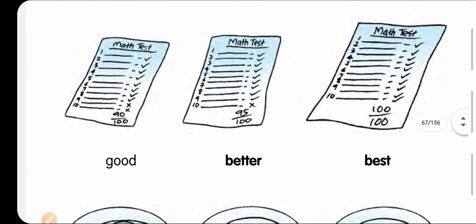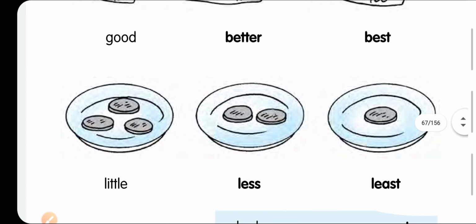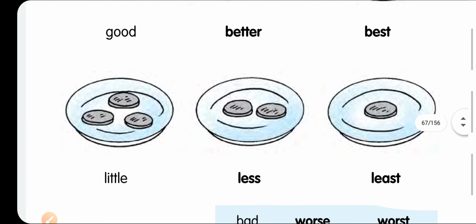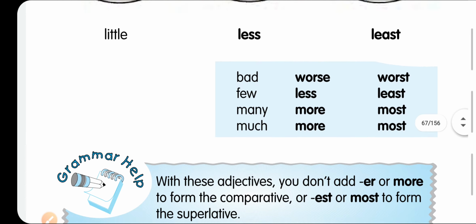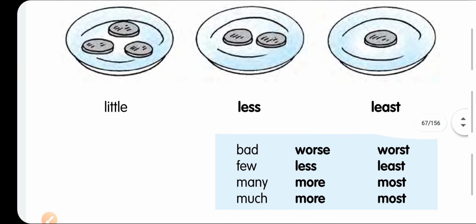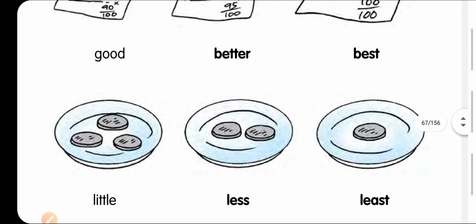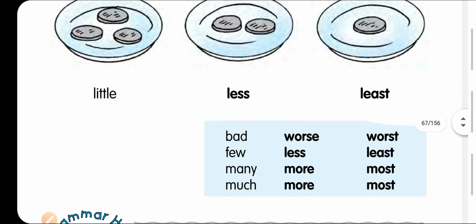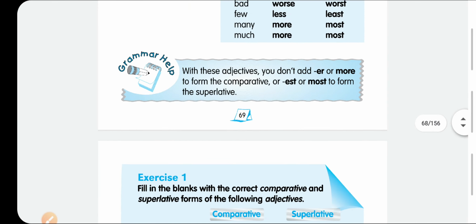So now you can see a few examples that don't follow any rules. For example, good, better, best. They don't follow any rules. Little, less, least. Bad, worse, worst. Few, less, least. Many, more, most. Much, more, most. They don't follow any rules. So you have to remember this special type of degrees.